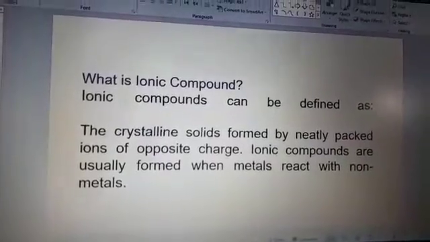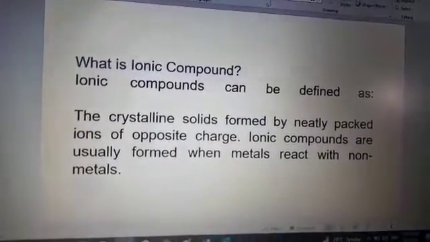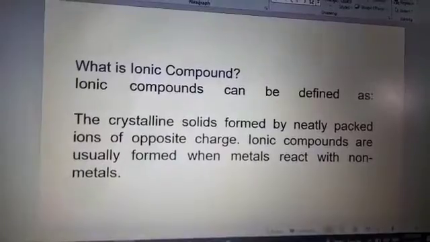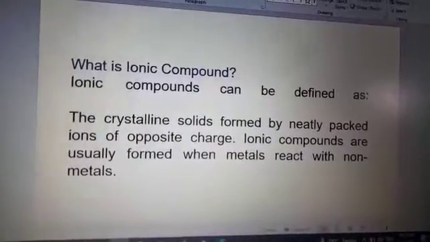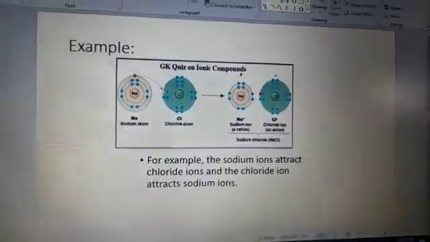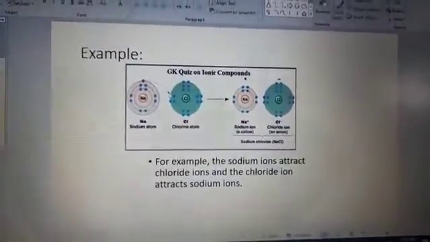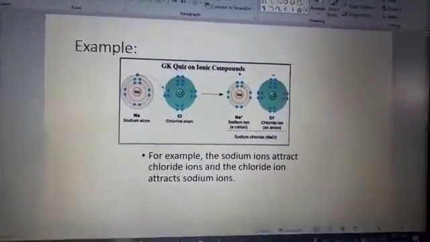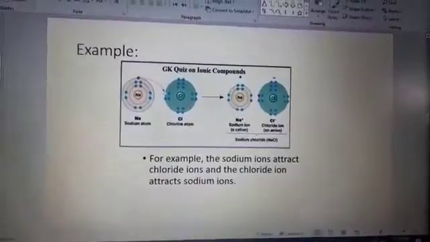Ionic compound can be defined as the crystalline solid formed by neatly packed ions of opposite charge. Ionic compounds are usually formed when metals react with non-metals. Then I show the example of sodium ions attract the chloride ions and the chloride ion attracts the sodium ion.